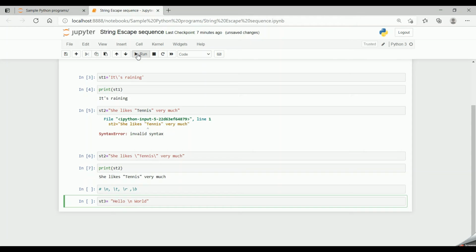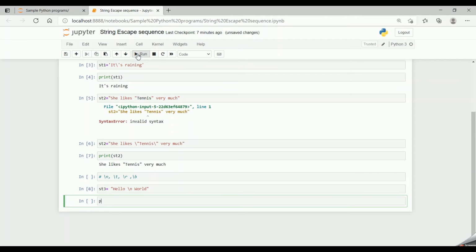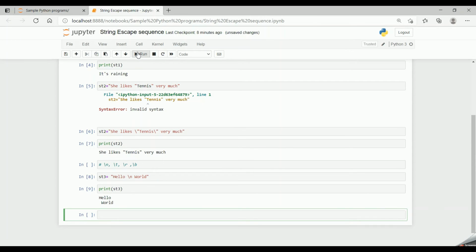So now when I execute this code, print st3. Now if I run the code, I get the value hello, and in the new line the word world is printed. So this is how hello world gets printed with the new line character.